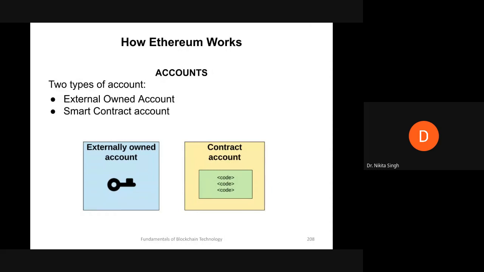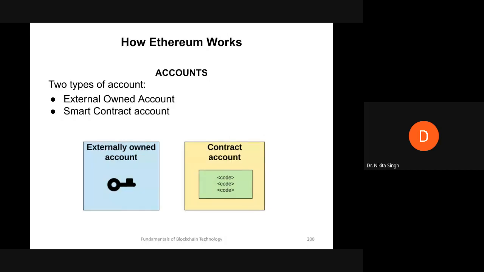That is, every smart contract that is deployed on the network and controlled by code will have its own contract account. Both of these account types have the ability to receive, send, or hold Ethereum tokens, which are nothing but Ether.